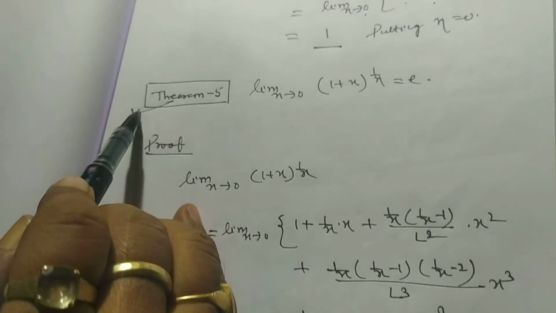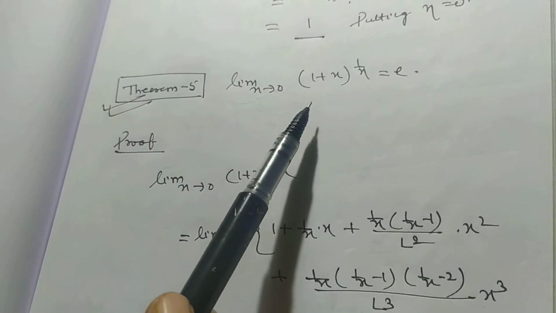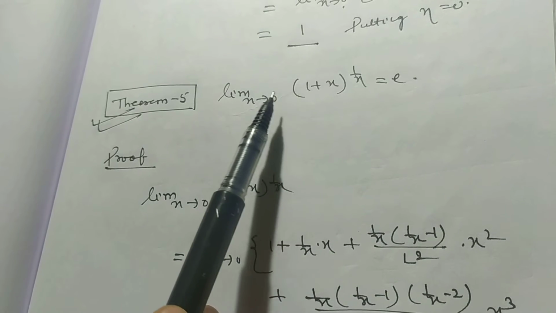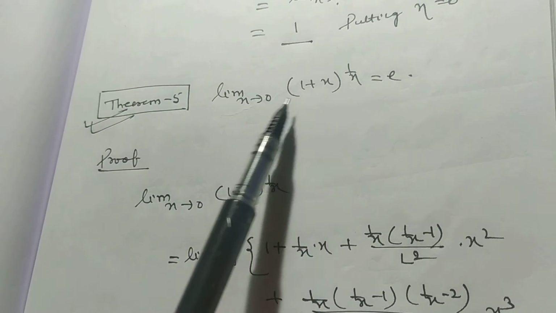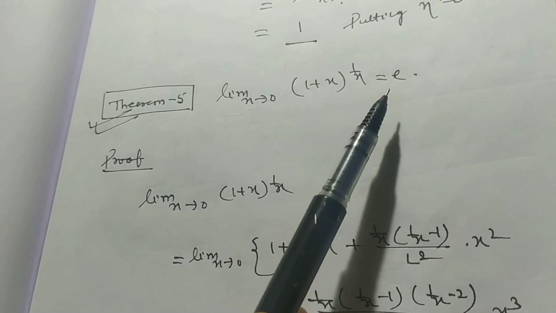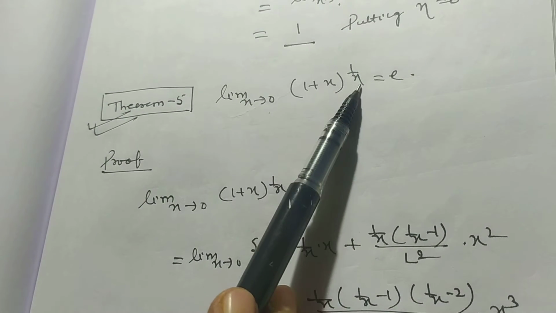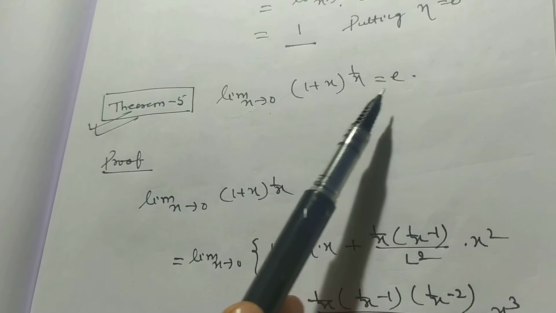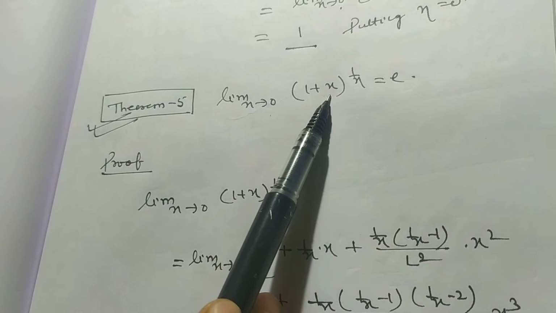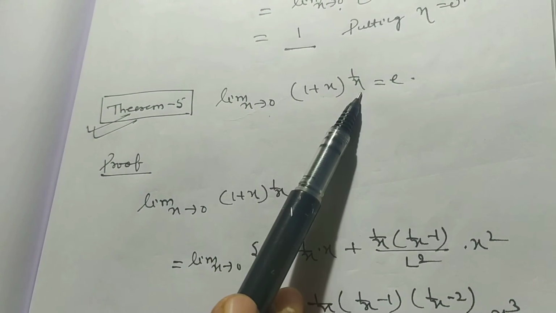And this theorem number 5 is very, very important for the purpose of competitive examinations. Let us see how this expression becomes the value of e. Limit x tends to 0, 1 plus x whole to the power 1 by x is equal to e. My dear students, you see here the second term is x and the power is the reciprocal, 1 by x.